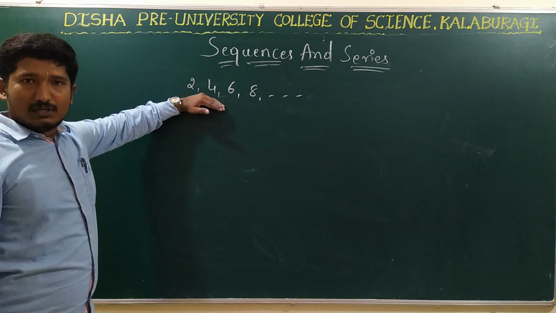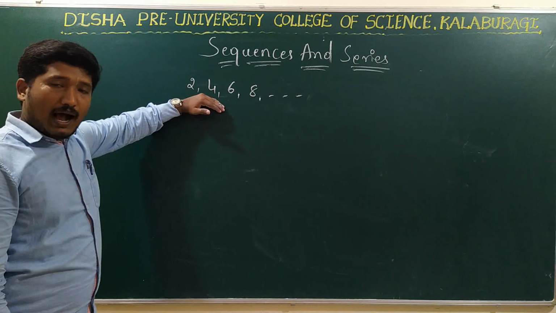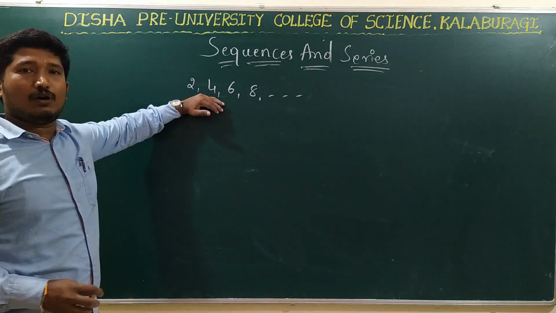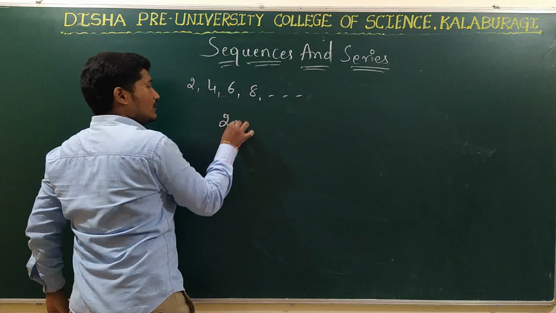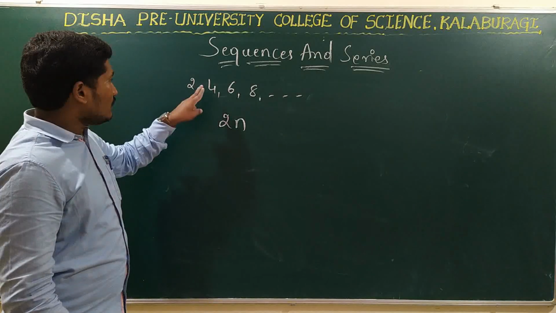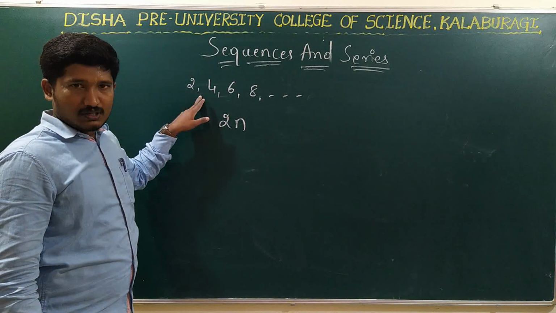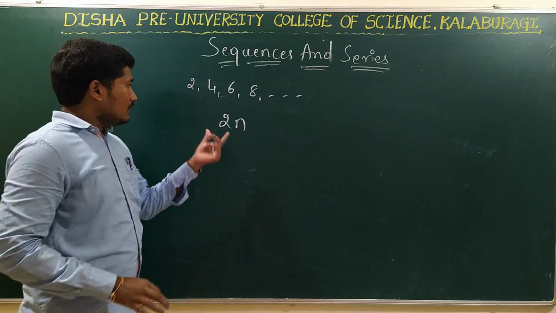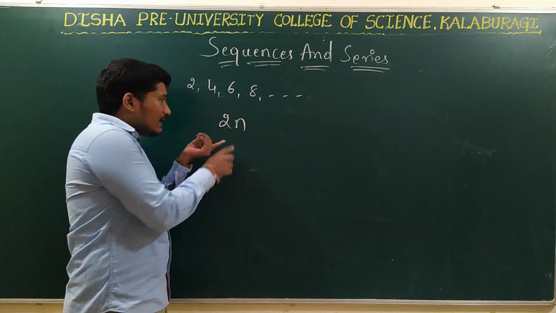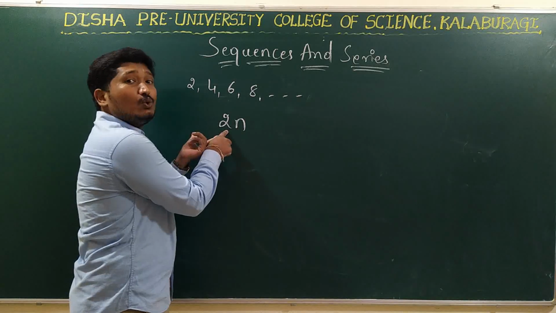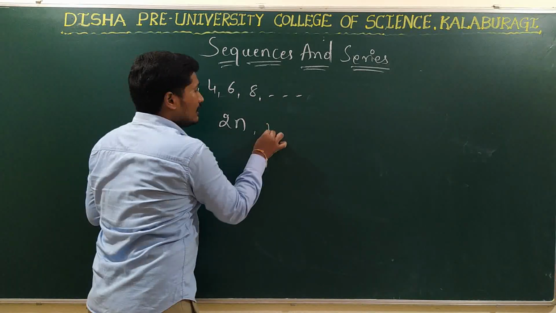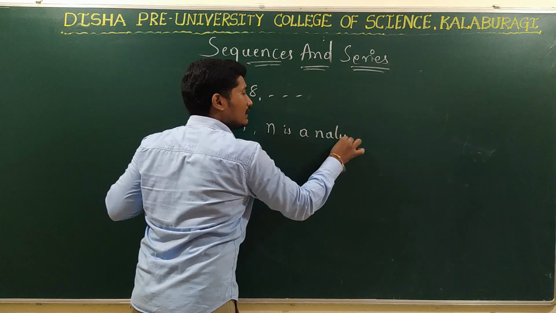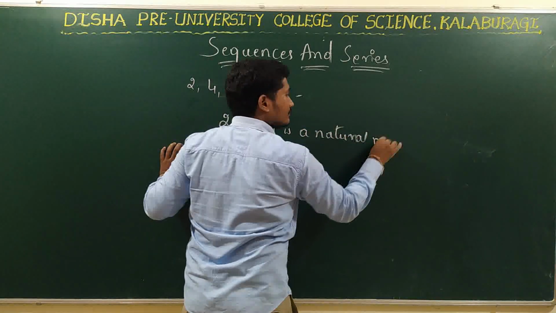These even numbers, I can represent them by using some general formula. That is 2 into n. See, what are even numbers? They are nothing but multiples of 2, right? Can I represent them by using 2n, where n is a natural number?